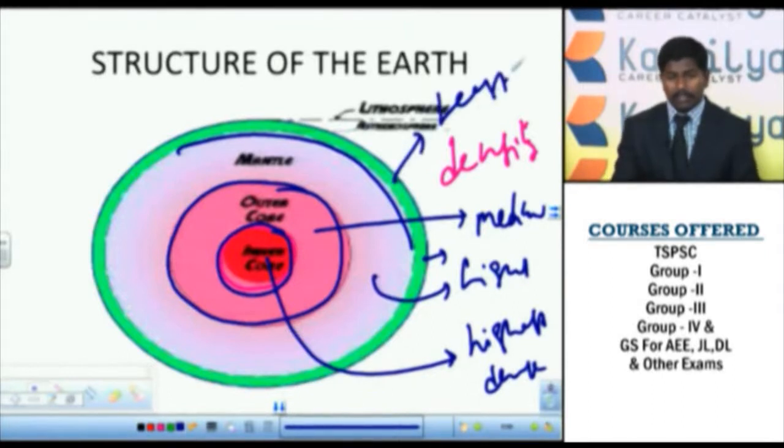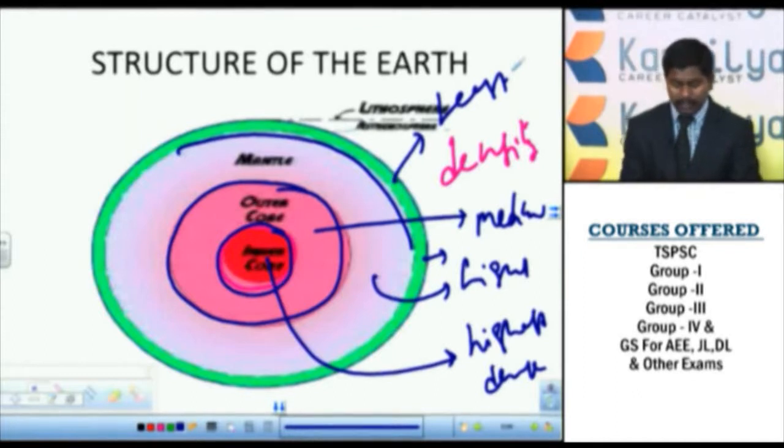This is how inside the earth the material gets concentrated in the form of concentric circles according to their densities, and the most dense material gets concentrated at the center and the least dense material gets concentrated at the top. This is how during the evolution of the earth from its gaseous state to the liquid state, then finally solid state, inside the earth the material gets concentrated into different layers, and that gave birth to the internal structure of the earth.